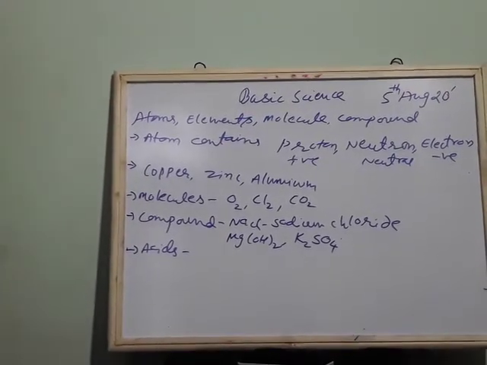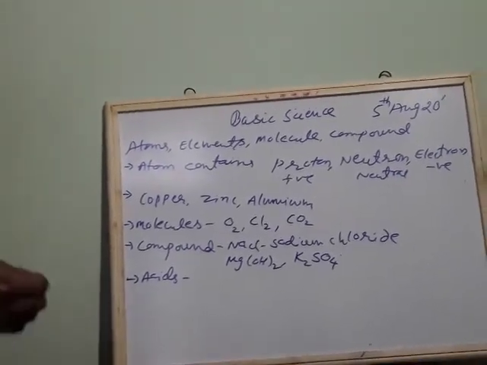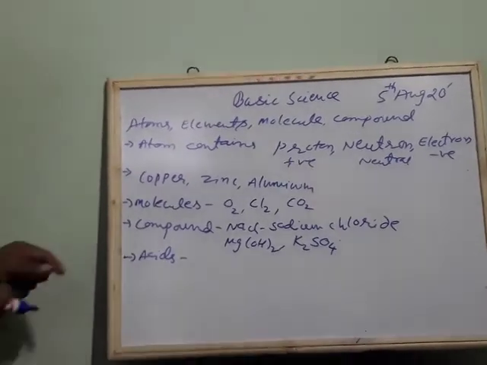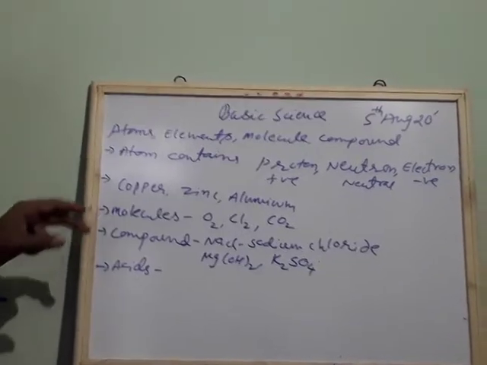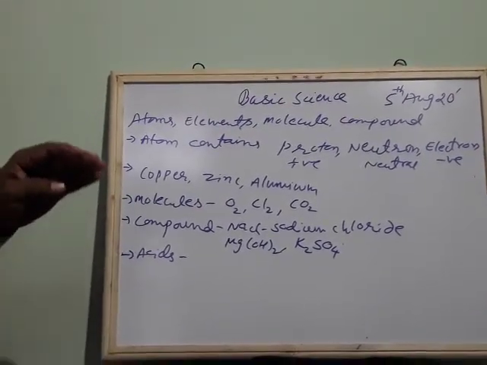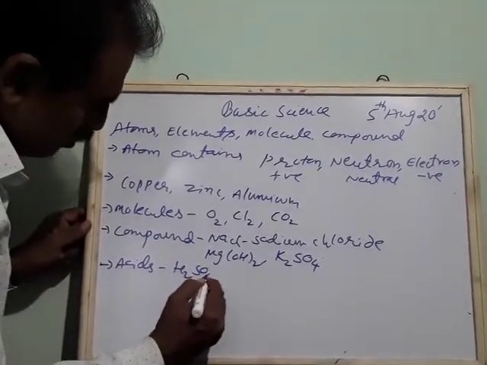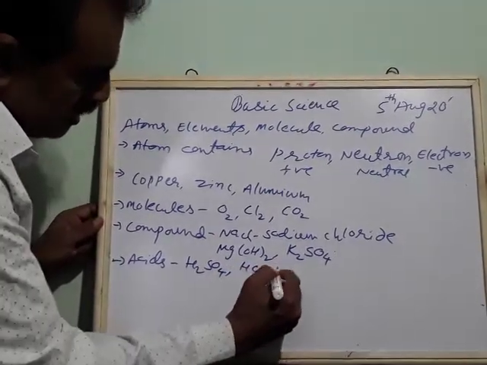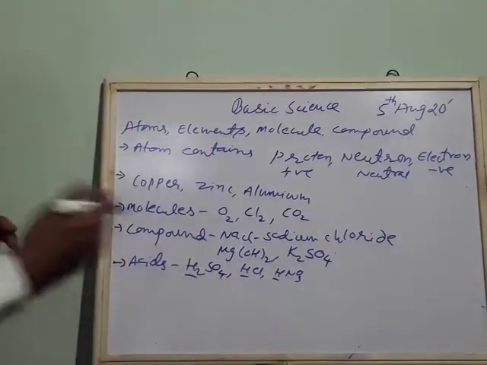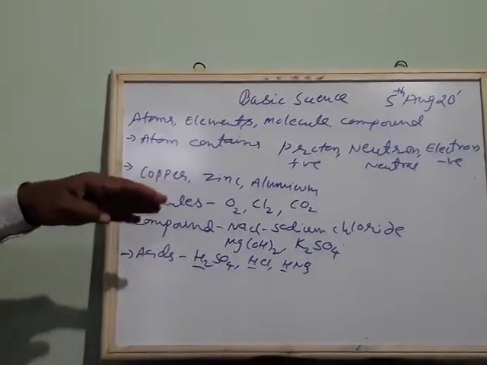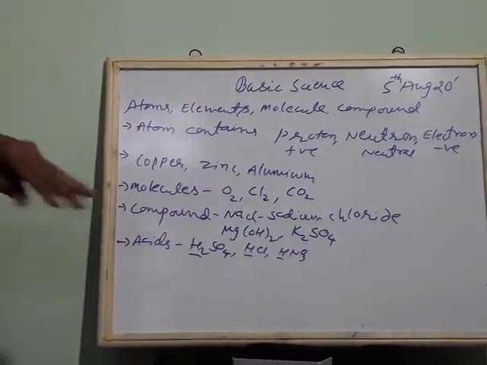Bases are the ones which have a replaceable hydroxyl group. Here, for acids: H2SO4, HCl, HNO3. See, what we see here? We see hydrogen. Due to this hydrogen only, they are strong acids we call. More number of hydrogen particles if they are released in water, they are strong acids.